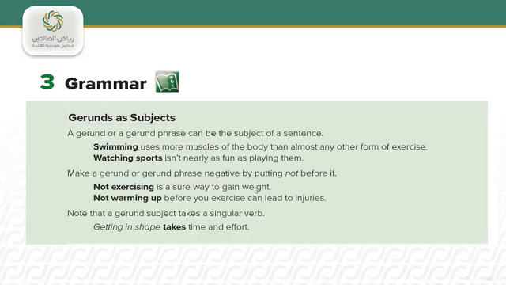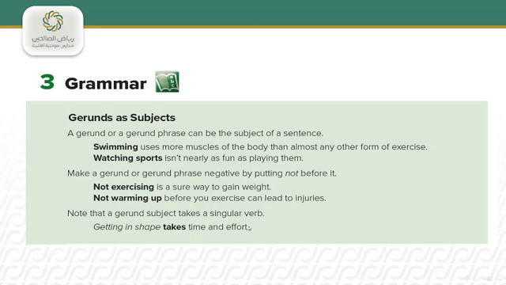Not warming up before you exercise can lead to injuries. So not here precedes the gerund to make a negative phrase. Note that the gerund subject usually takes a singular verb. Getting in shape takes time and effort.